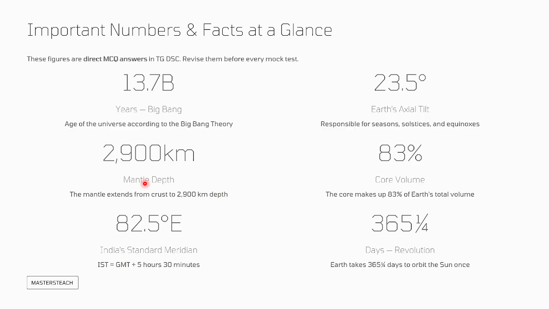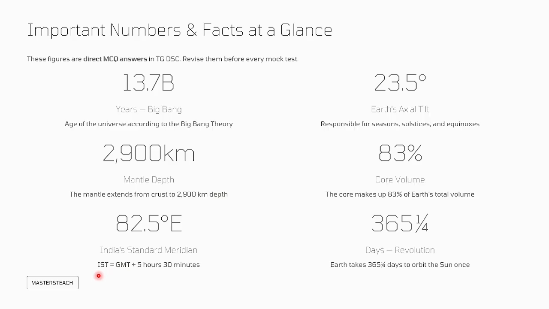Then the mantle extends to 2900 kilometers depth. Then core volume is like 16% of the Earth's total volume, whereas 82.5 degrees east is India's standard meridian.